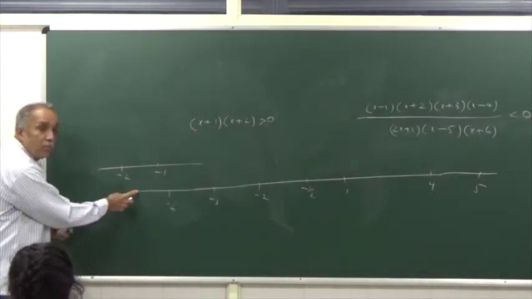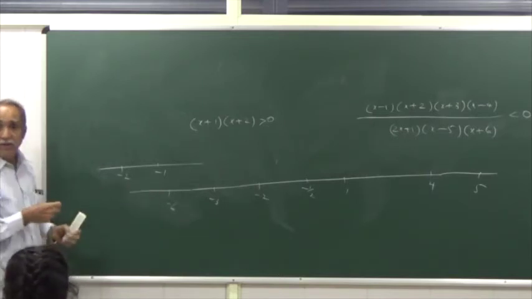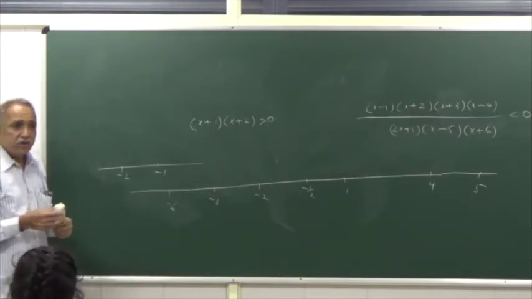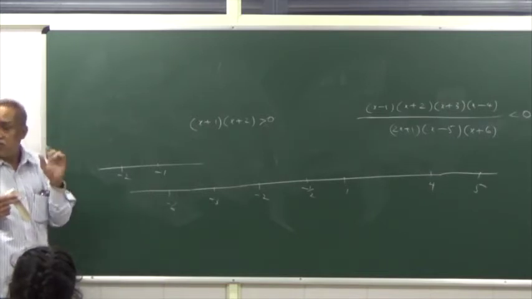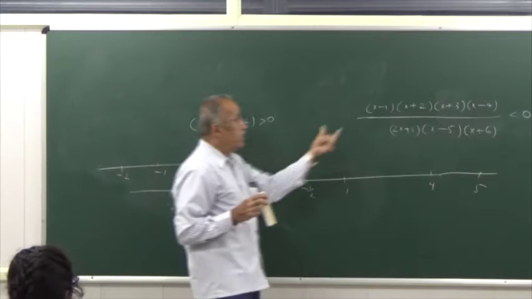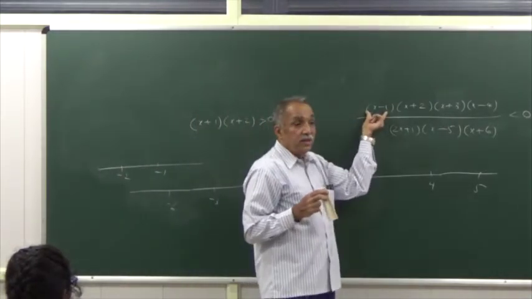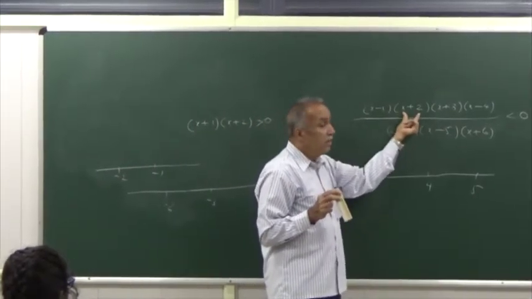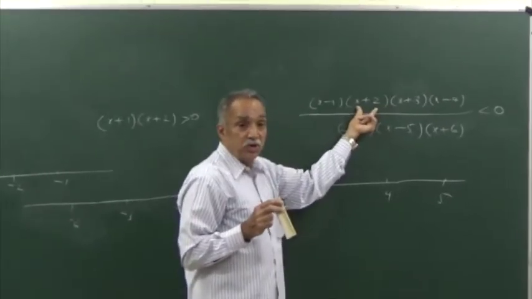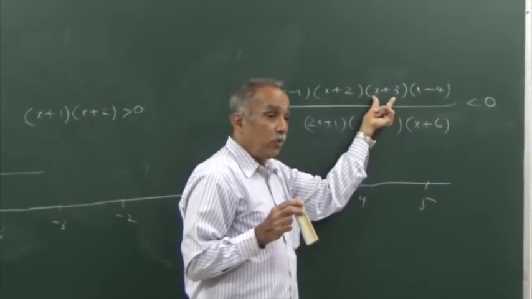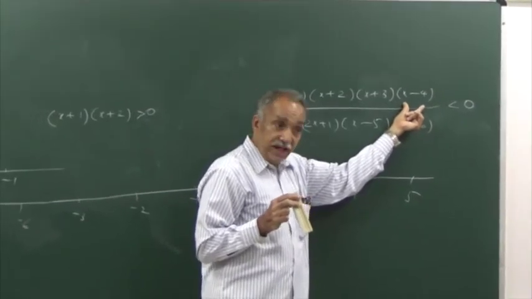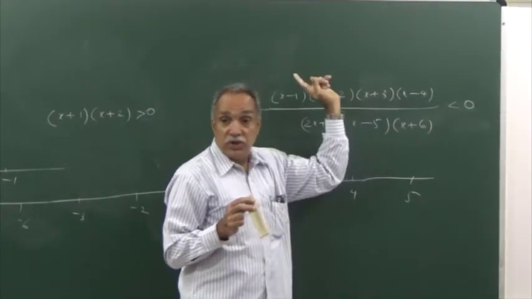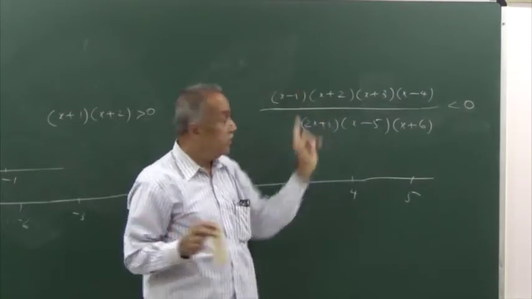Choose a random point belonging to this interval, a point according to your convenience, any point to the left of minus 6, say minus 7. At minus 7, this is negative, remember it, negative, product positive, negative, product negative, negative. So numerator is positive now, am I right? Yes.